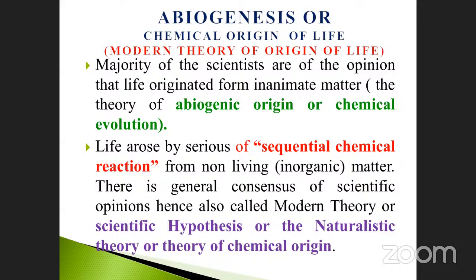The theory of abiogenic origin or chemical evolution states that life is originated from inanimate matter. That is nothing but the abiogenic component or origin, that is chemical substances.